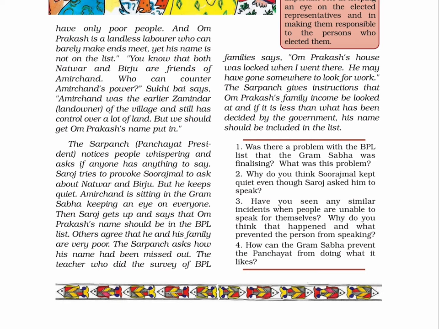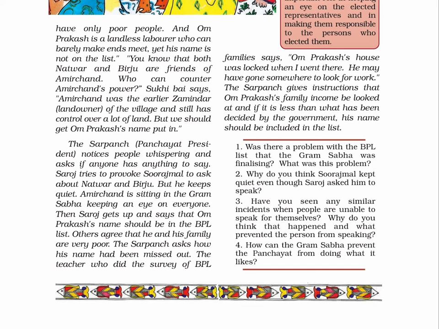Others agree that he and his family are very poor. The Sarpanch asks how his name had been missed out. The person who did the survey of BPL families says, Om Prakash's house was locked when I went there. He may have gone somewhere to look for work. The Sarpanch gives instructions that Om Prakash's family income be looked at, and if it is less than what has been decided by the government, his name should be included in the list.